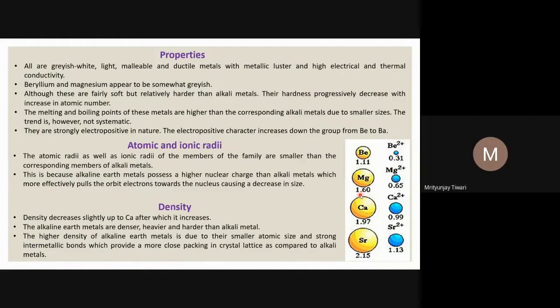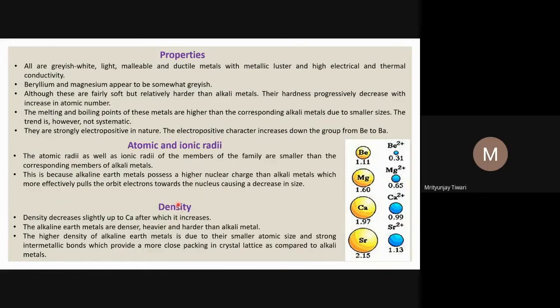The atomic radii of the alkaline earth metals are smaller than the corresponding alkali metals of the same period, because the alkaline earth metals possess a higher nuclear charge, which more effectively pulls the orbiting electrons toward the nucleus. Same thing that I have explained, in a better way.